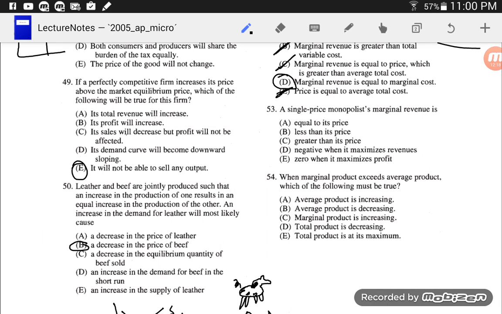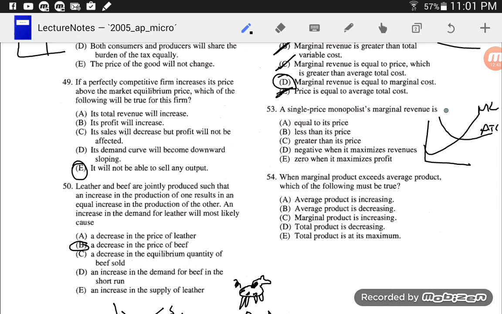By a single price monopolist, meaning not one that is doing price discrimination, I'm assuming. That's what they mean by that. So the marginal revenue, let me draw them out a second here. Average total cost, marginal cost. Sorry about the really sloppy graphs.